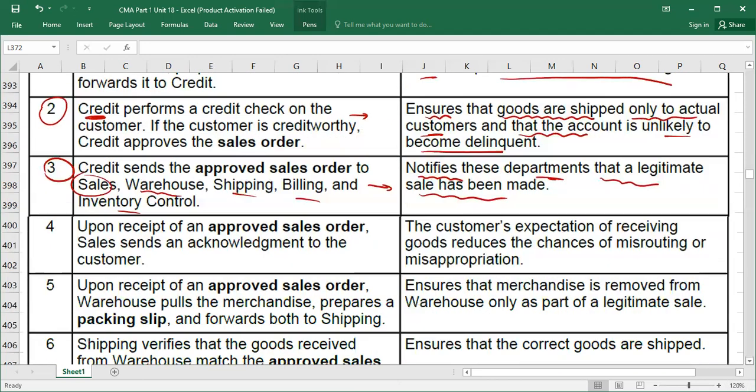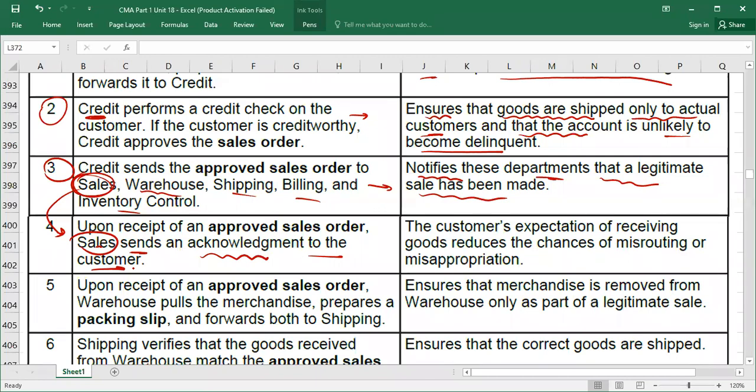So here we go, we are discussing now. Once the sales, because one copy was sent to the sale department. So here I'm explaining now sales department. Once sales department will receive the approved sale order, the sale department would send an acknowledgement to the customer. Acknowledgement, like you can acknowledge through the email that your order is in the process and soon you will receive the goods. Understood? So that is why we send one copy of approved sale order to the sale department, because he will acknowledge to the customer that your order has been received and we are in the process to deliver the goods.